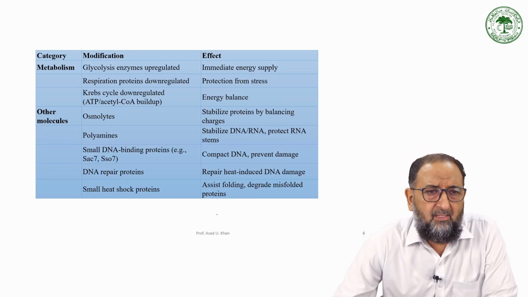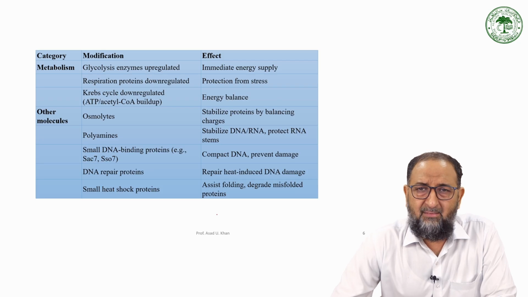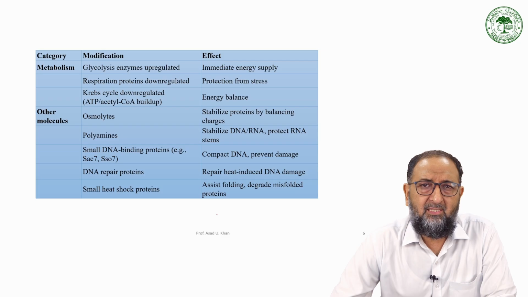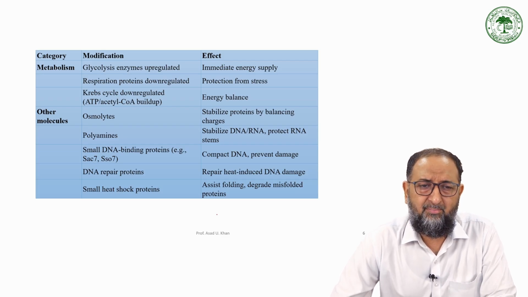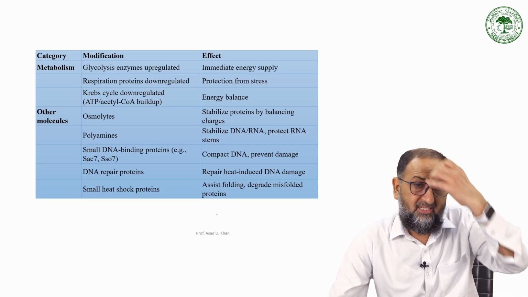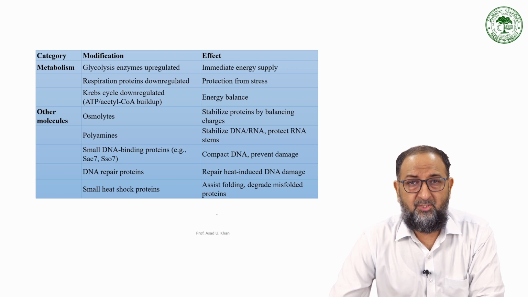Now, category metabolism: if you talk about glycolysis, the enzymes are upregulated, while respiration proteins are downregulated. So this is again the key behind the tolerance against the high temperature. The Krebs cycle is downregulated, and ATP and acetyl-CoA buildup are all downregulated. Then it affects the immediate energy supply and the protection from the stress.